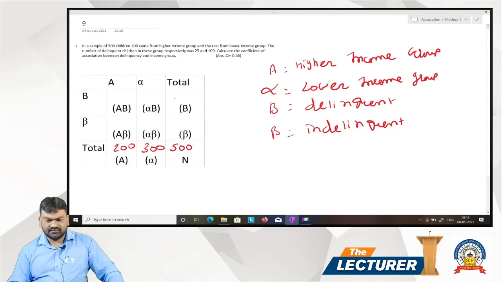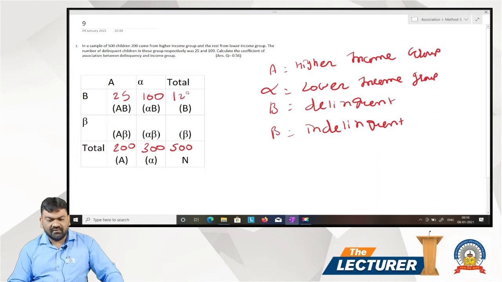The number of delinquent children, higher income and lower income respectively 25 and 100. So higher income delinquent means AB, that is 25, lower income delinquent, that is 100.